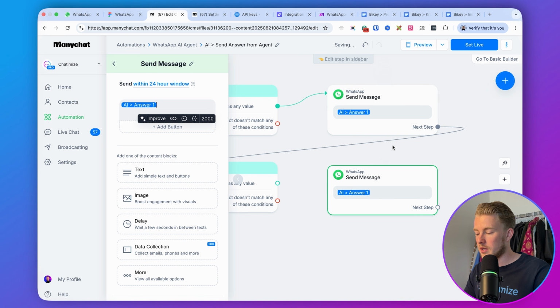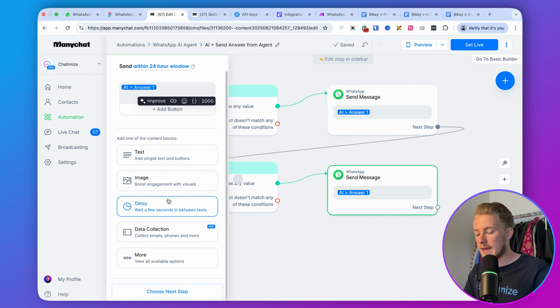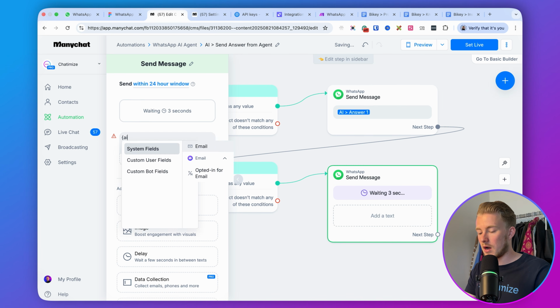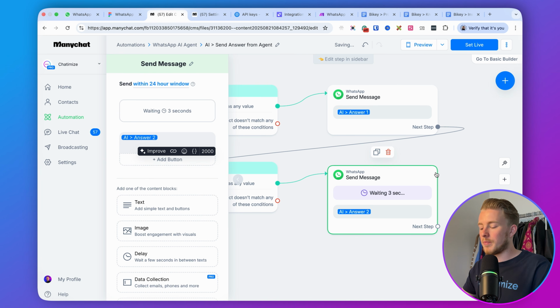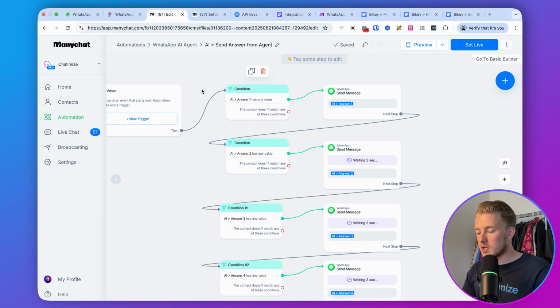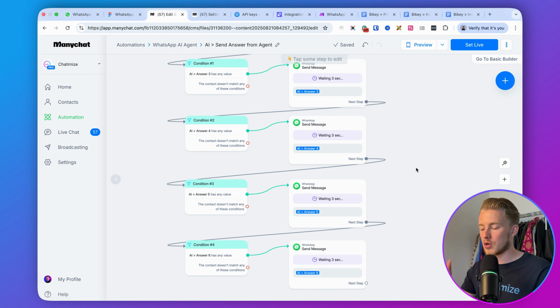Right, so we can just copy this message. And then what we can do here is we can add a 3-second delay. And then we can send AI answer 2. And you basically want to do this for all of these messages. So AI answer 3, 4, 5, and 6. So that's basically what I will do right now. So now I've created them all. So we basically check, okay, does it have any value? Then we send it. Does it have any value? Then we send it. And then we do that for basically all the answers. So 3, 4, 5, 6. So we basically do it for everything.